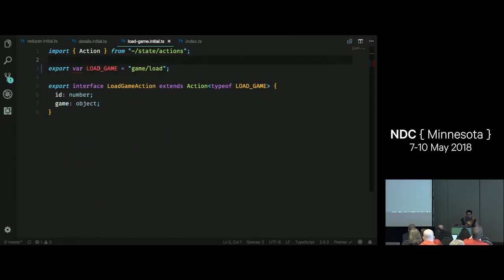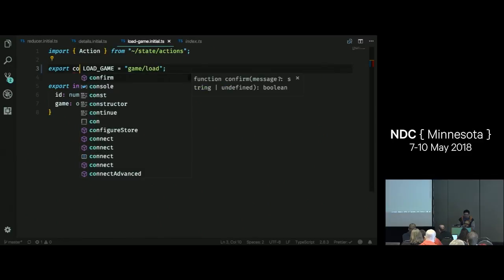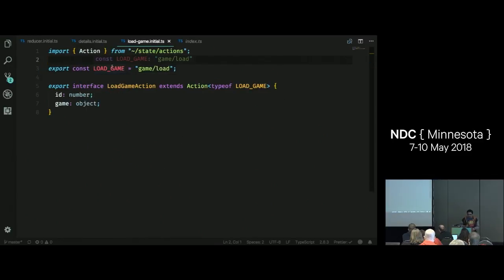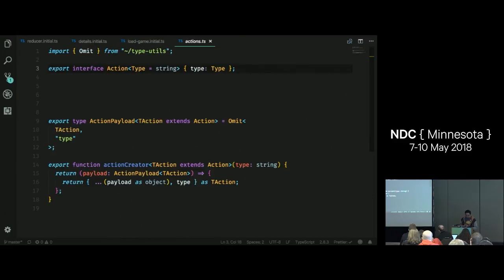If I change this to a var, then the type of load game is a string. So TypeScript doesn't understand that it's a very specific string because it's a variable. You could assign a different string to this, so it's not a literal type. But because I'm using const, the literal type of this is game load, and you'll see the significance of that in a second.